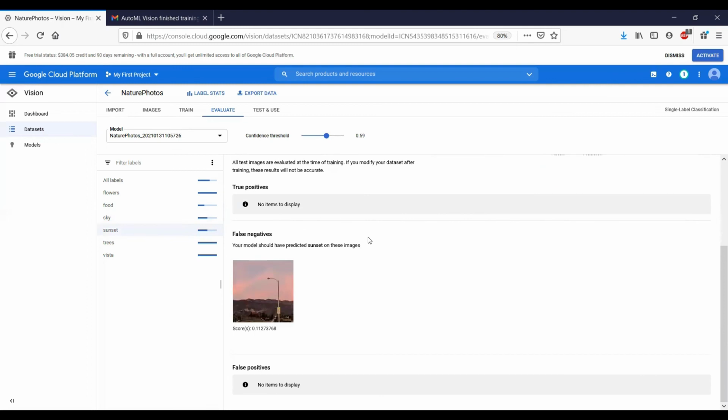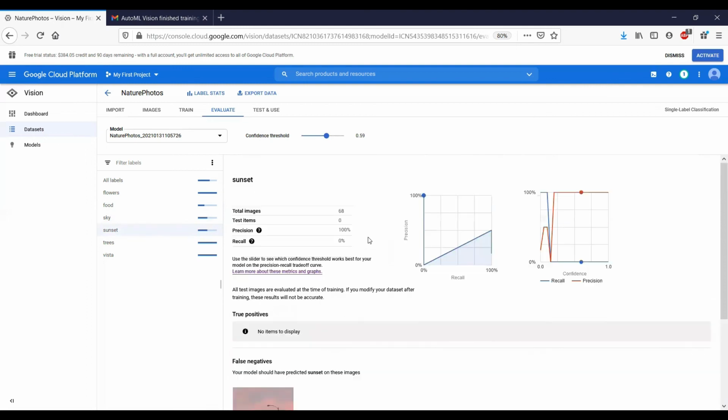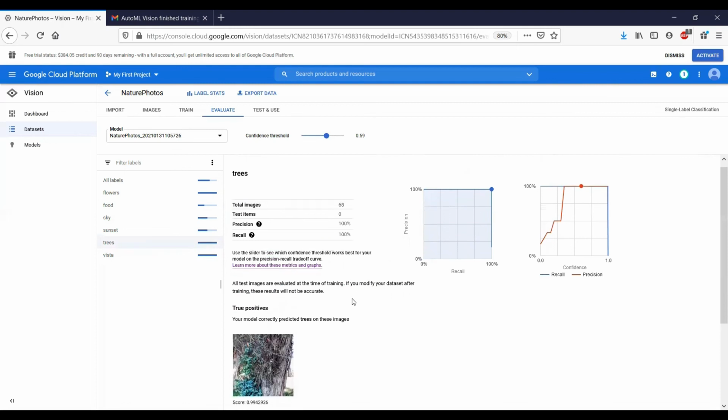Now, in order to work with this, what we could do is just try out a prediction. But before we do that, I just want to go back and talk about the ways we can improve the accuracy of this model. According to the documentation, there are several ways that you can improve the model quality. First, of course, you want to add more data, and then you want to review the image labels and update them as needed.